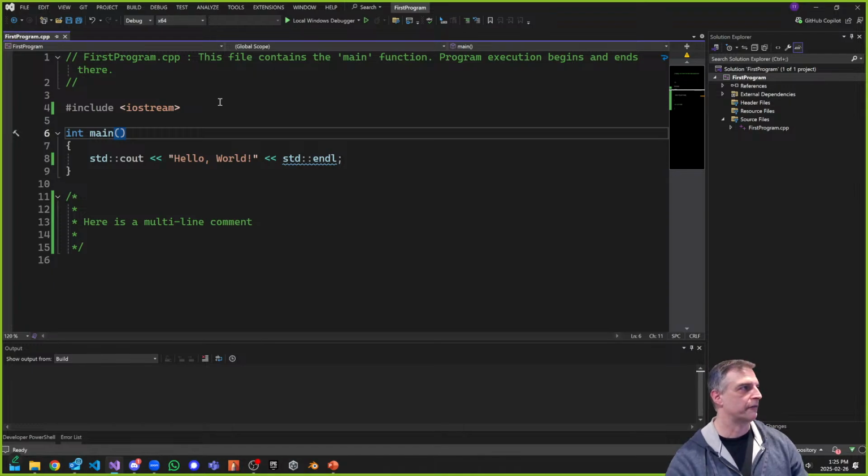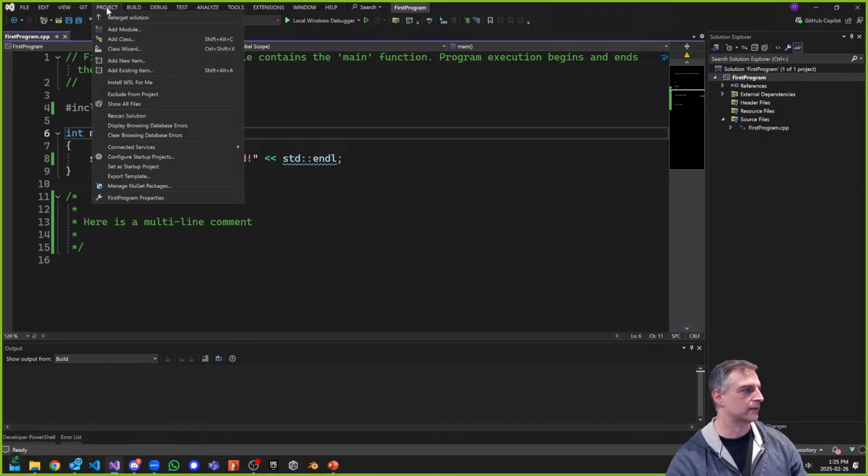So, Control F5. If I go to project, as an example, there are some other options here in the project as well. We're not going to handle them today, but I want to talk about them really briefly. One of them is this first program properties. Connor may have taken you through this. If you've worked with Connor before in any kind of lighting, rendering, anything like that, you may want to configure your project differently right here.